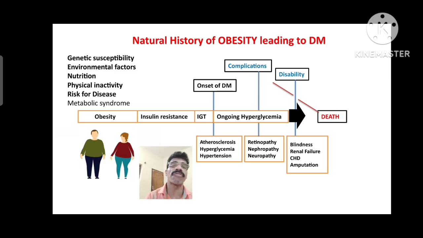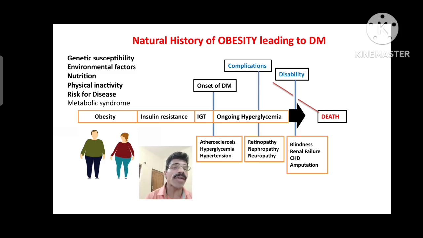Then environmental factors are diet, physical exercise, etc. That comes under nutrition, physical inactivity, risk for diseases, metabolic syndrome of the particular person, all of which may lead to obesity. Obesity will lead to insulin resistance in a particular person, so that may affect glucose tolerance. This is the first part of the natural history of diabetes mellitus, with obesity and other risk factors.